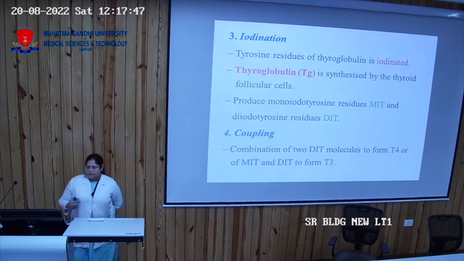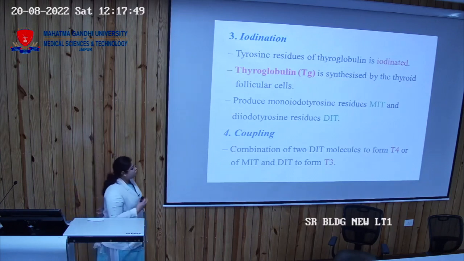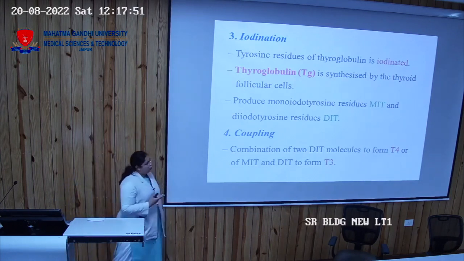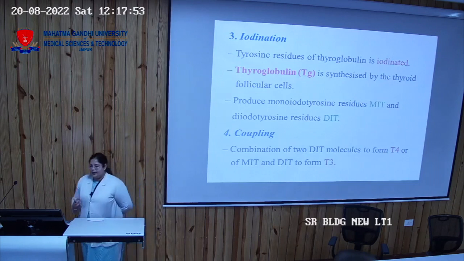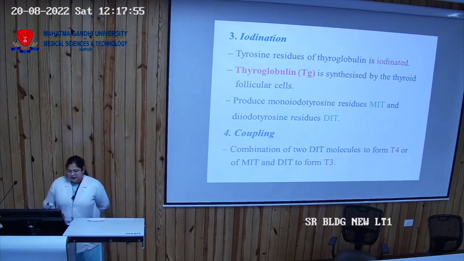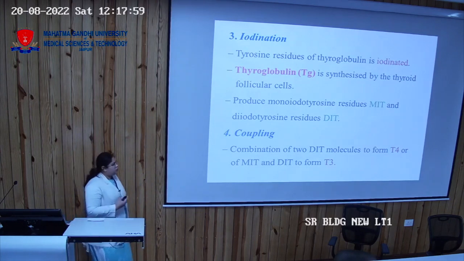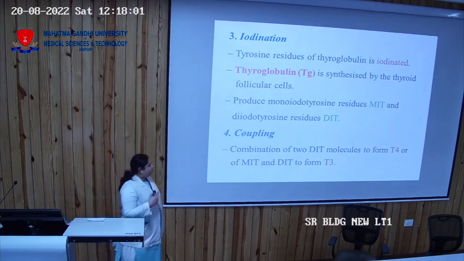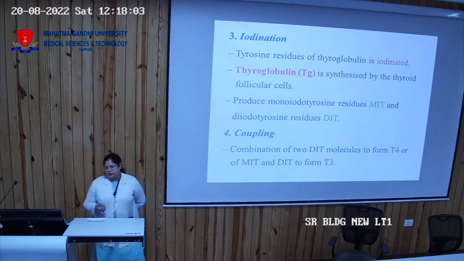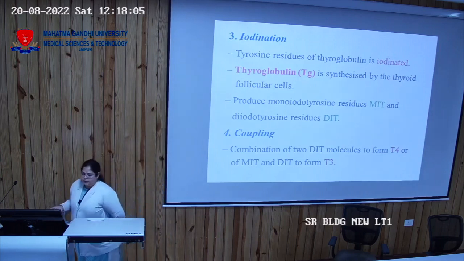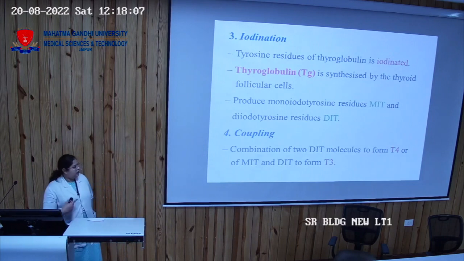Then coupling. When two molecules of diiodotyrosine bind, they form tetraiodothyronine or T4, and when one molecule of monoiodotyrosine and one molecule of diiodotyrosine bind, they form triiodothyronine or the T3 hormone.